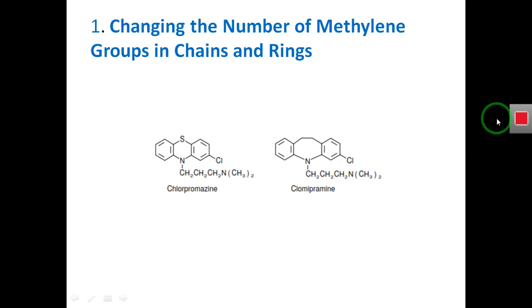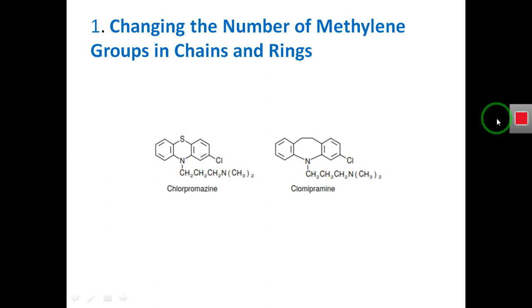So one by one we study how we can change the size and shape of a molecule, and how these changes in size and shape affect the biological activities of a molecule.